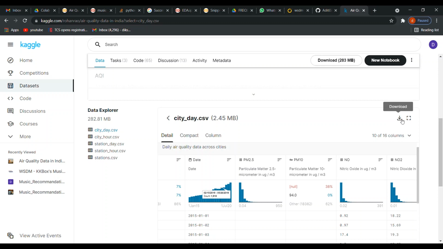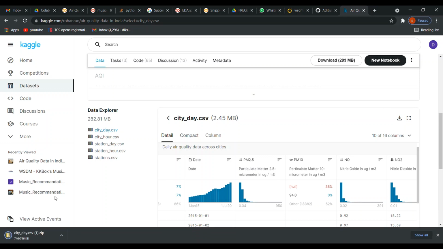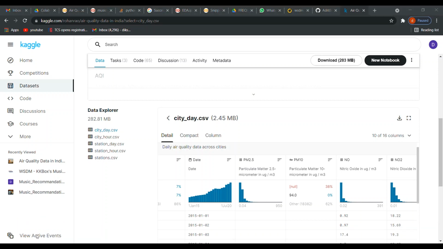Simply download this data set from here. Simply click here and you can see your data set will be downloaded to your device. Now this is in zip format. When you open that zip, you will see a CSV file. So you have to use that CSV file and not your zip file.